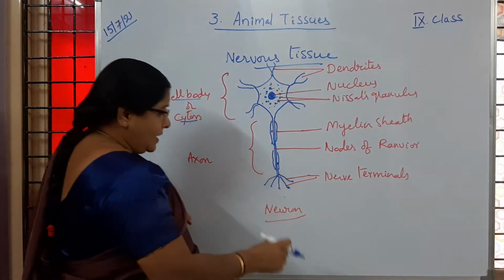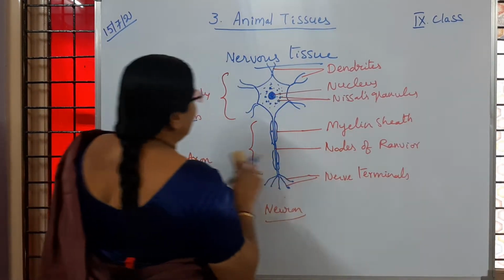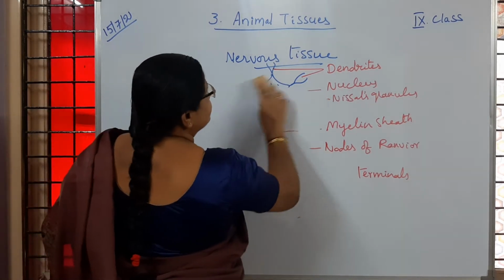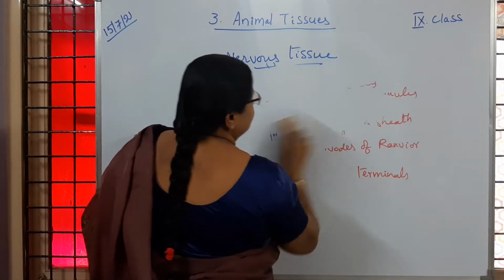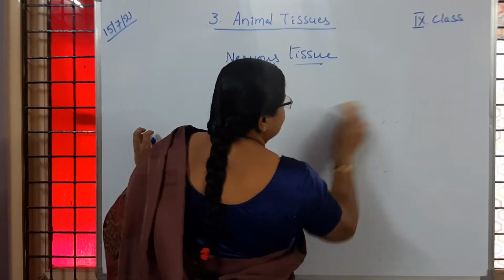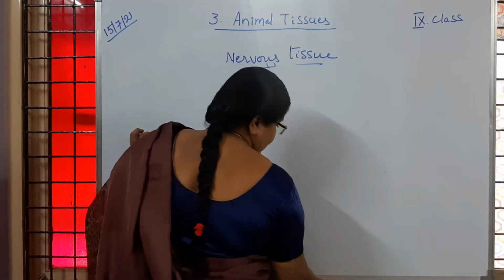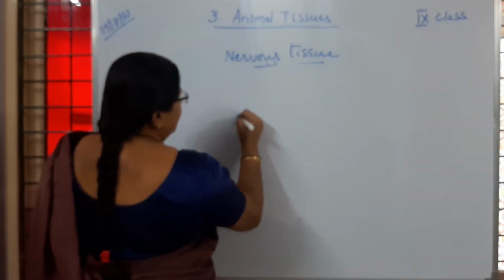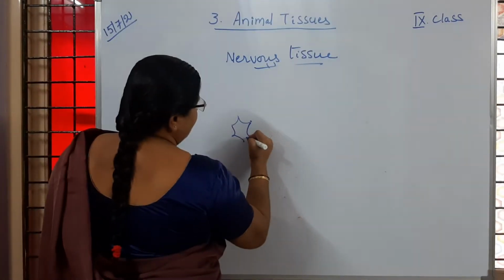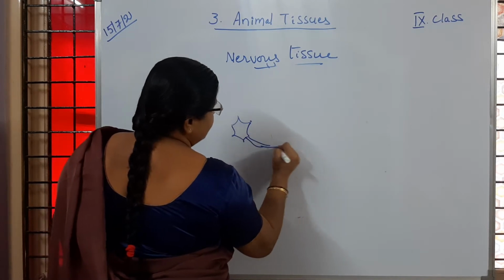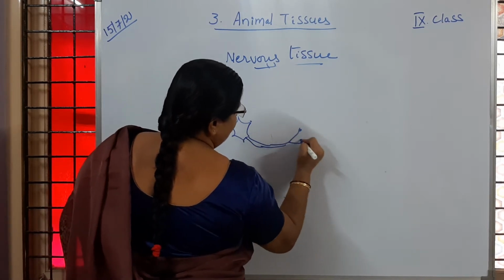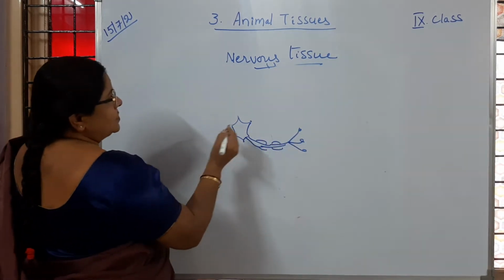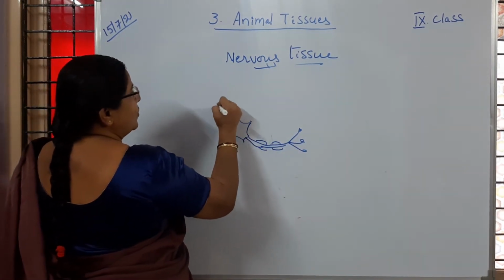So now the dendrites of one neuron. Suppose we see the cell body of a neuron, and this is the axon you are observing. Now another neuron's cell body.